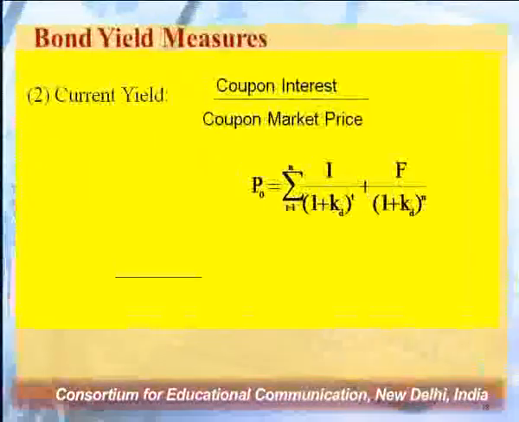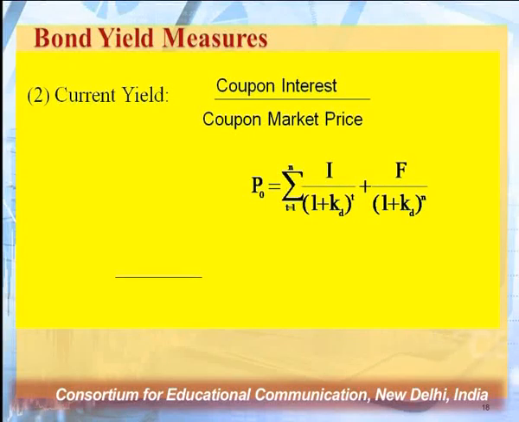Now how to calculate current yield? The formula is coupon interest divided by coupon market price. Why do we call it current yield? Current yield is basically the yield or return which I am getting during the redemption period, or you can say across the life of that particular security, or from the company's perspective, the interest which the company is paying across the redemption period. So every year whatever the company is shelling out, that is going to be the current payment by the company, and for the investor it is going to be the current yield.